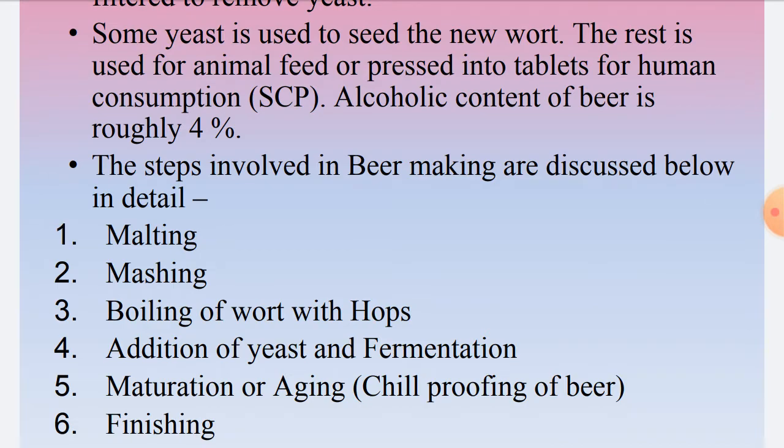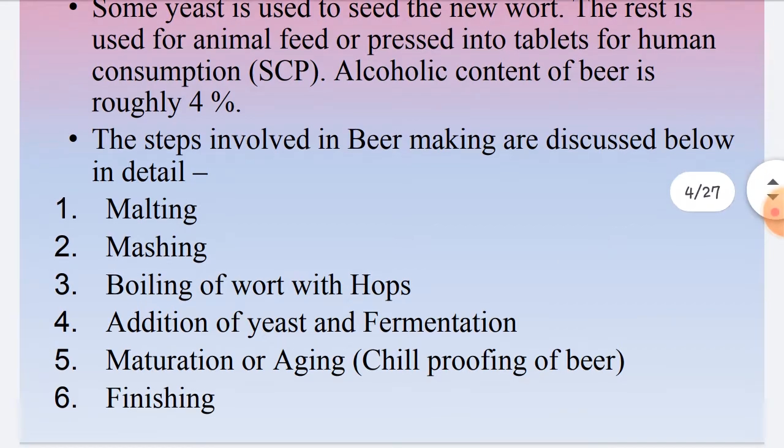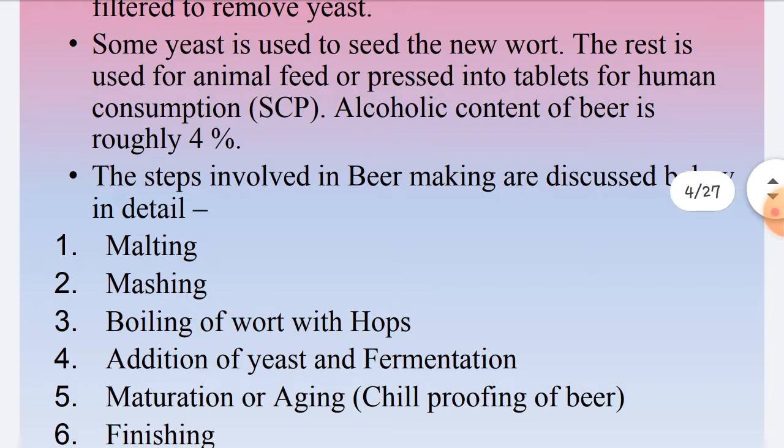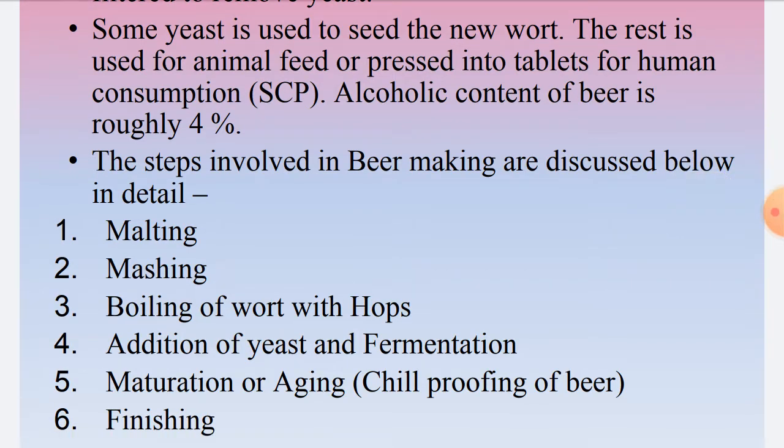Some yeast is used to seed the new wort. When you filter, the yeast is removed and the yeast is alive. So the yeast which is removed after filtration of the finished beer can be used to seed the new wort, that means it can be used to inoculate the new batch of wort for beer production. Or the rest of the yeast can be used as animal feed, or it can be pressed into tablets for human consumption as single cell protein.